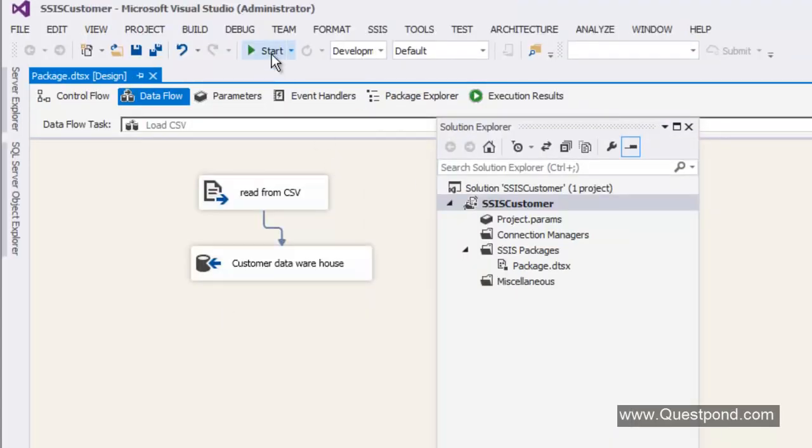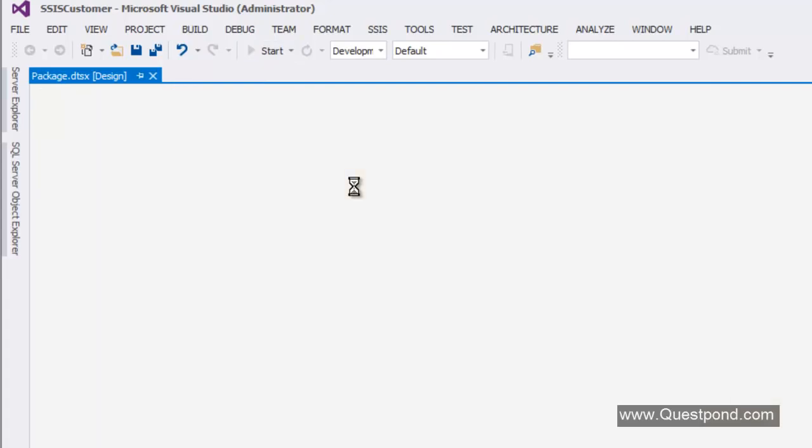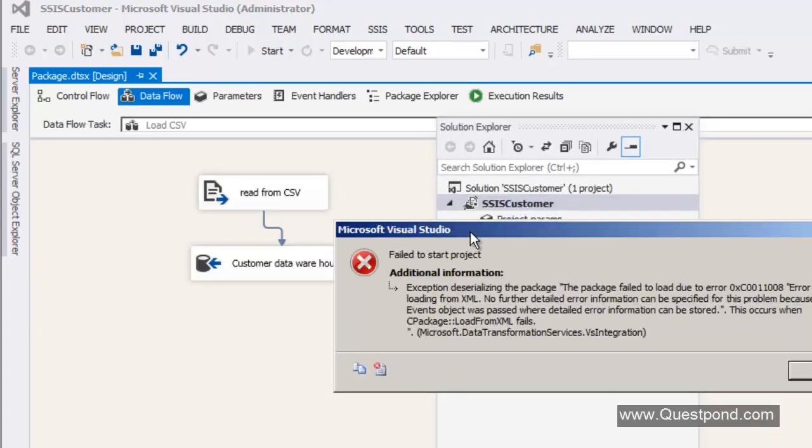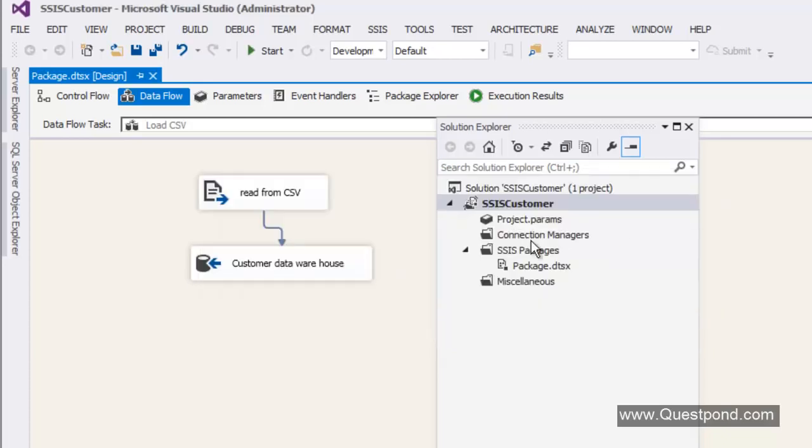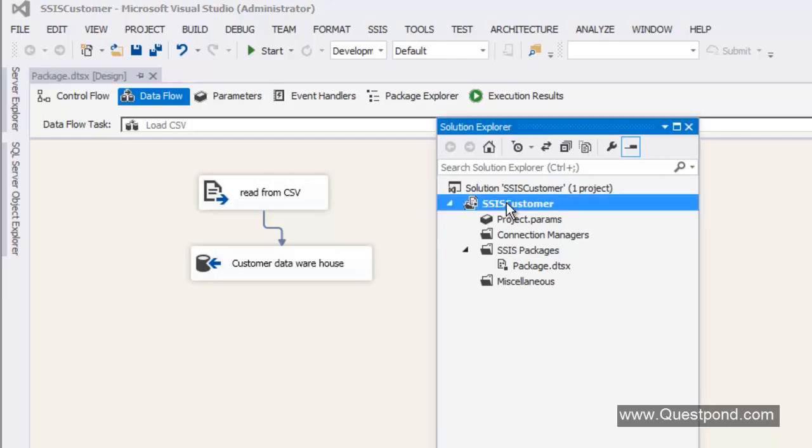So let me run this application. Now, in order to run this application, you can click on this start button here, or you can click on F5. So let me click on the start button, and you can see that there is an error here, and this error says that I'm not able to deserialize this package. Okay, it's good that errors are coming, and let me help you out with what this error is all about. So this error is because of the 32-bit and the 64-bit runtime issue, right? So what you can do is right click on this project.